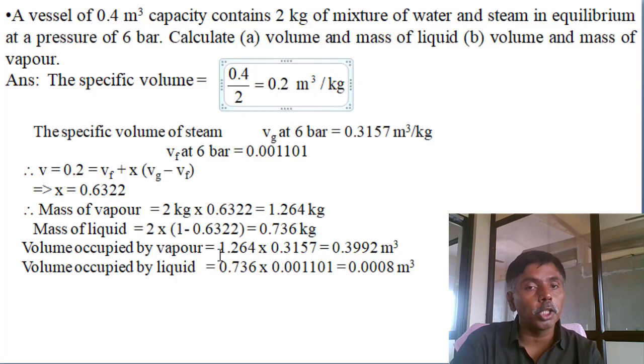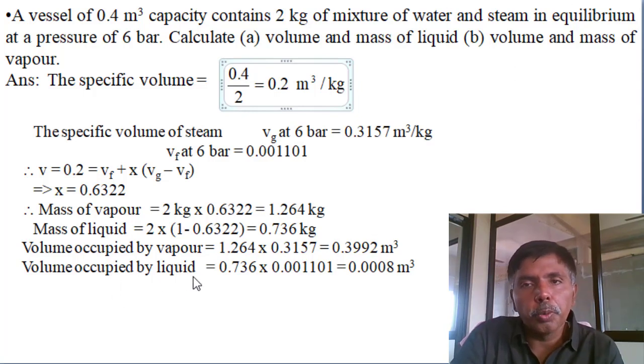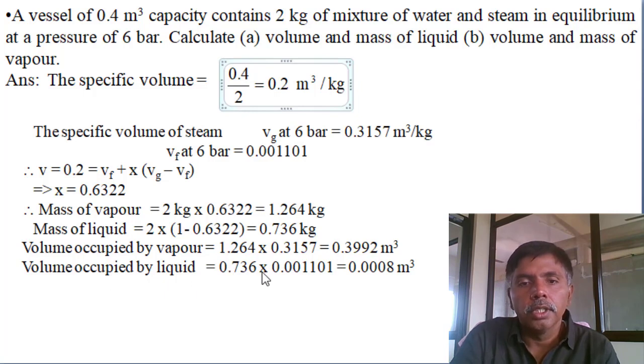Next, the volume occupied by the vapor. This is the mass of vapor multiplied by the specific volume of the vapor, vg. You multiply with vg and you get the volume occupied by the vapor. Next, the volume occupied by the liquid. This is the mass of liquid times the specific volume of the liquid, the vf value. You will get the volume. Simple problems.